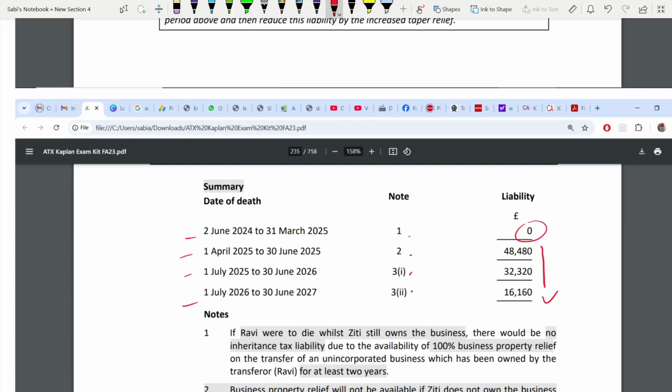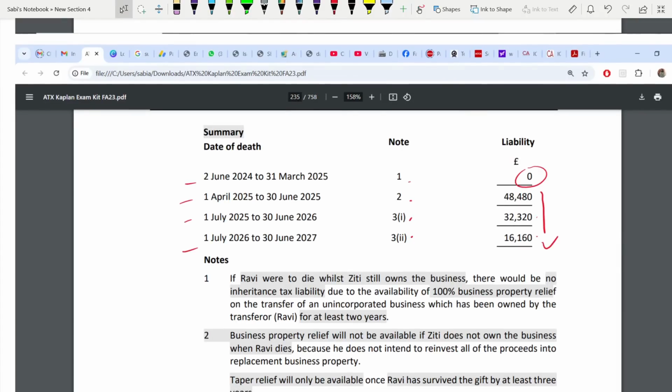First it was 48 something, then it's 32 something, then it's 60. Because taper relief is increasing as Ravi is surviving more, IHT is reducing and reducing. As the death is approaching later and later, taper relief is more and more, IHT is less and less.